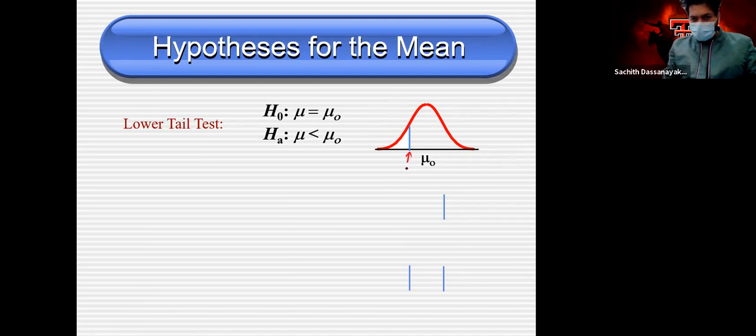This is my mu. So I need to check my mu naught against my value, which means mu is less than mu naught. So this is greater. Yes, it is correct.